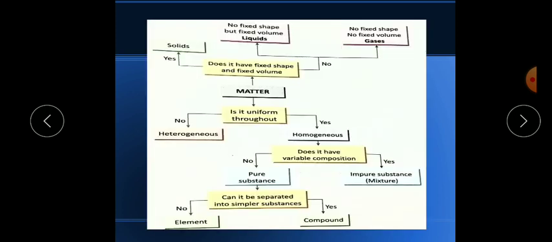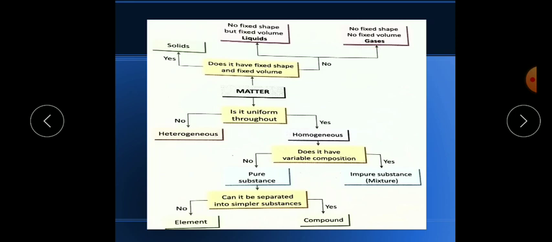Okay, so now one chart is given in your book, as I am showing you here. So you can see, according to this chart, does matter have a fixed shape and fixed volume based on physical properties? So yes, if it has a fixed shape and volume, it will be solid. And if your answer is no, then it may be liquid, which has no fixed shape but has fixed volume, and gases, which have neither fixed shape nor fixed volume.